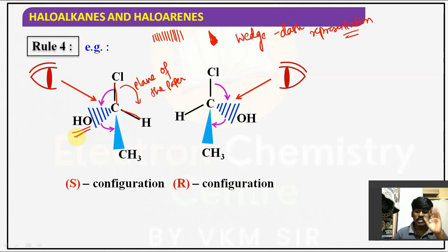Just assume, visualization is very, very important for stereochemical models. I am assuming this carbon as the chiral carbon. This is Cl, this is H, both you can observe, both are on the same plane. Another one is towards the observer.